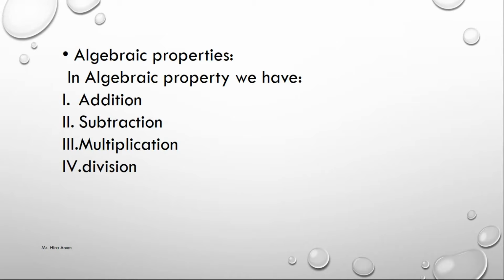Multiplication: 2 multiply 3, 3 multiply 4, 4 multiply 8. These are the examples of multiplication. Division: 10 divide 20, 2 divide 4, 4 divide 8. These are division properties.